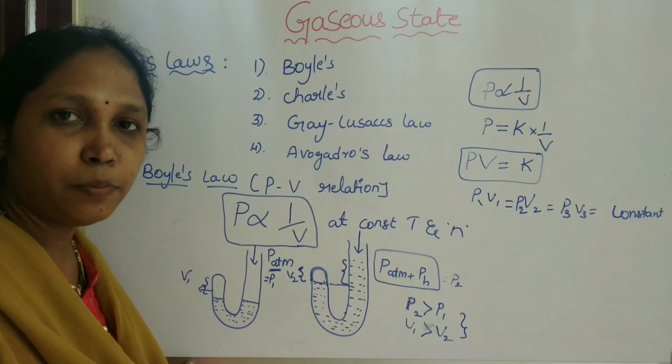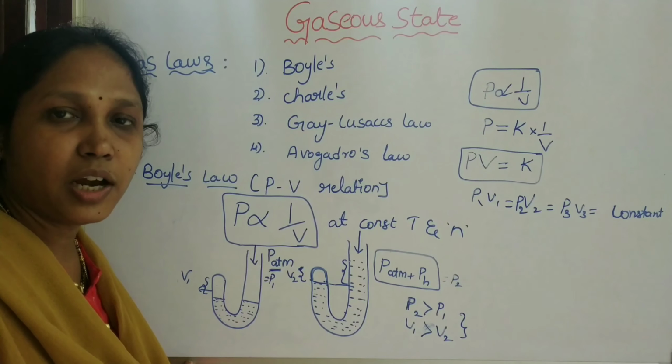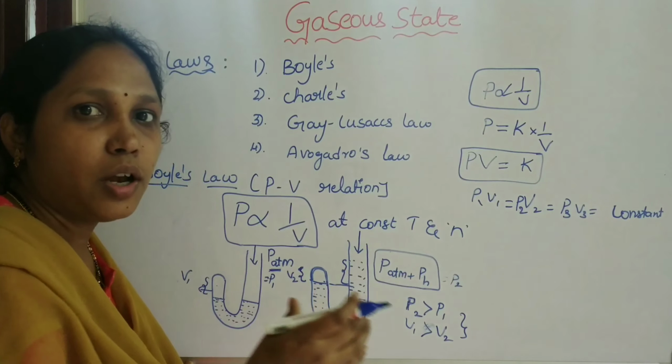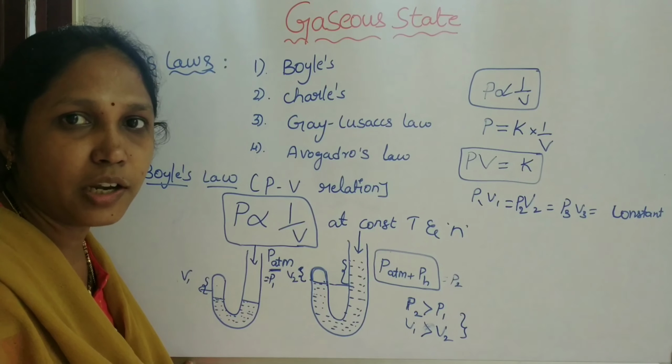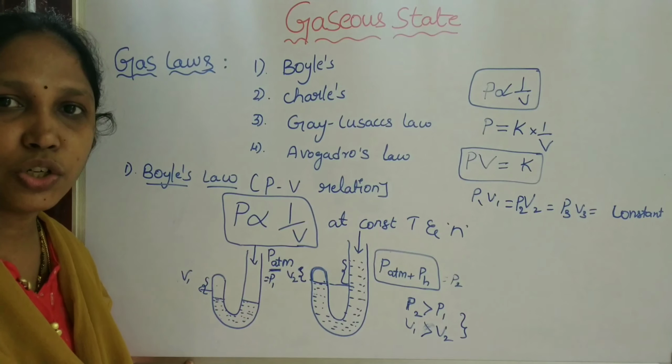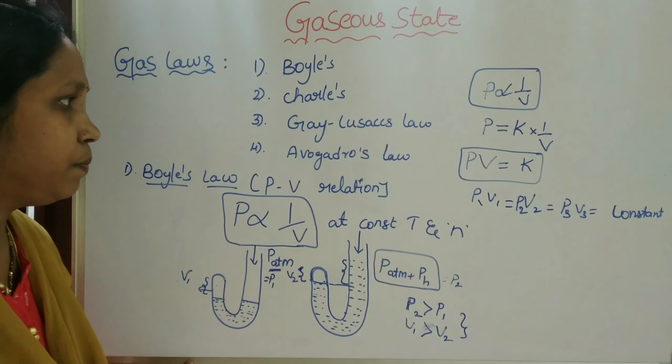If from time to time you change the pressure and volume of the gas, the product of the pressure and volume is always constant. Okay. Now see the graphical representation of Boyle's law.